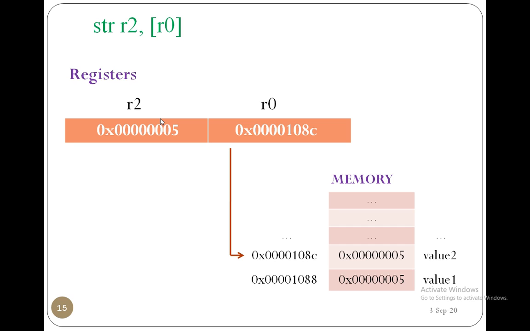8C address, right? So 5 is replaced in the 8C address. That is the meaning here. After storing the result in the register, that result is going to be stored back to the memory by using STR. So these are two important instructions, LDR and STR, for writing any program. Now we'll see the other instructions. So that 5 is going to be stored to the actual 8C address.